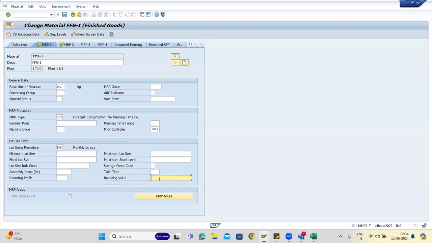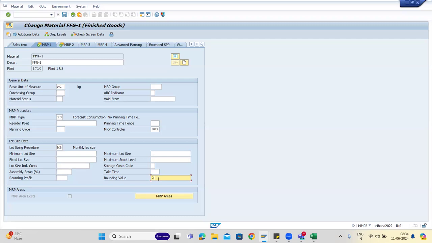So if you give two, all your orders will be rounded to two. If you got an order for three, the production order would depend upon what the demand is. It is not exactly the same. Rounding value is similar to fixed lot size, but it's not the same.